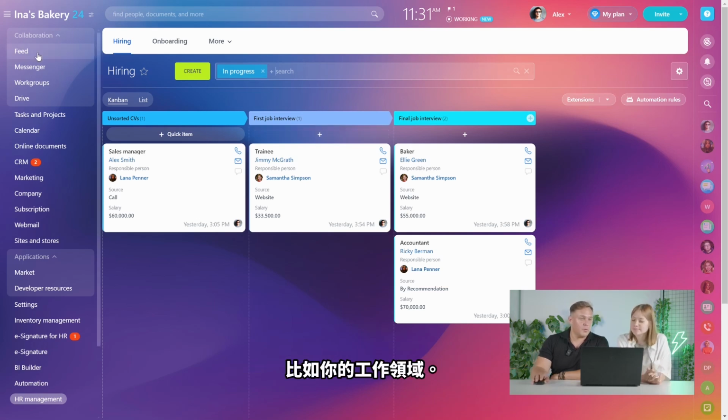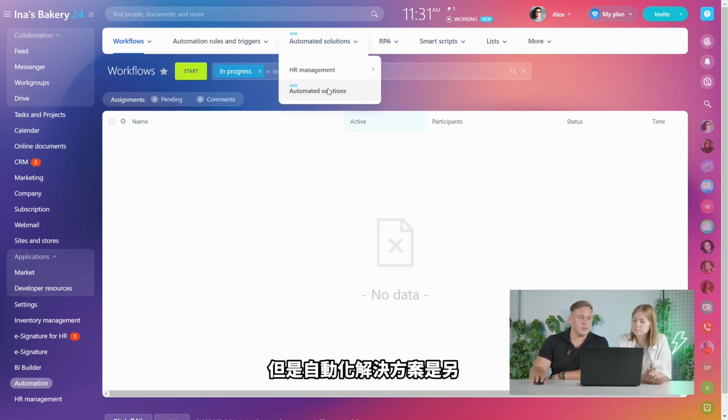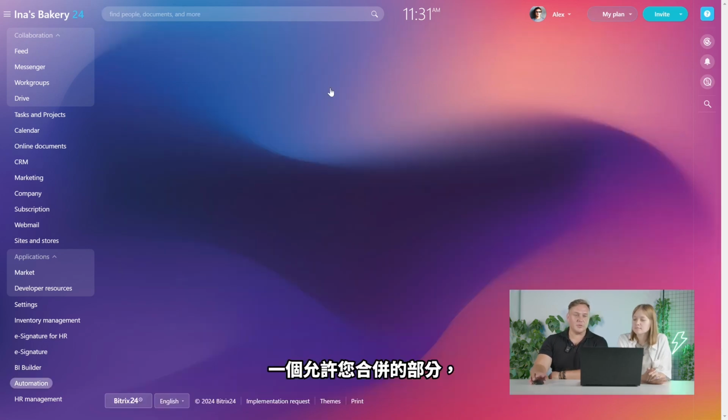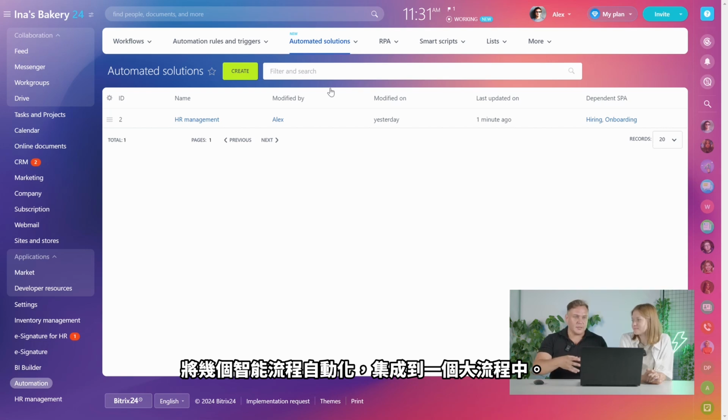Right. And what we have here in the automation section. That was just the standard smart process automations, right? But automated solutions is another section that allows you to bring together several smart process automations into one big process.